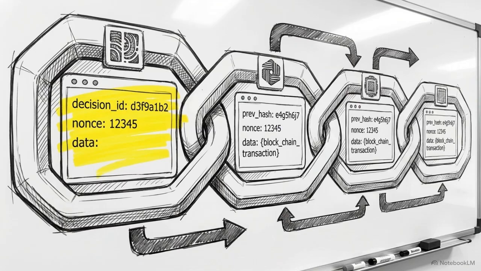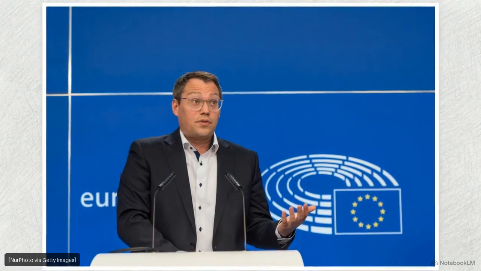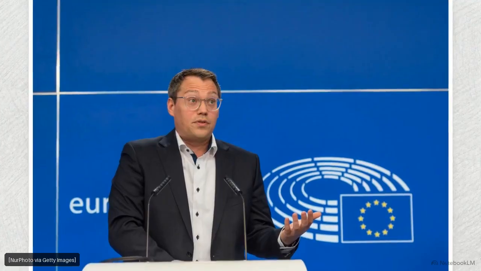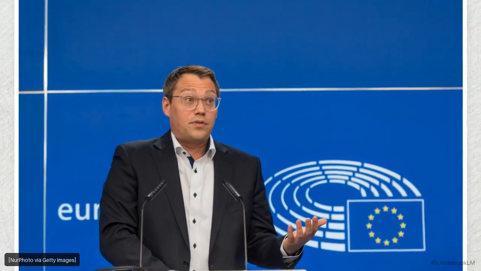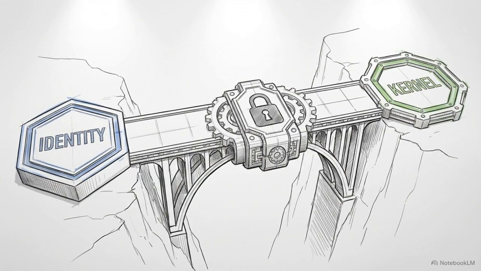Every decision generated by OPA produces a hash-chained, tamper-evident record with a unique decision ID. This exact decision ID is automatically injected as an annotation into the OpenShell kernel execution event log. This correlated record satisfies the audit requirements of global frameworks, including DORA, HIPAA, and the EU AI Act. By engineering a low-latency bridge between continuous identity evaluation and static kernel enforcement, organizations achieve a mathematically provable security lifecycle for autonomous AI agents.